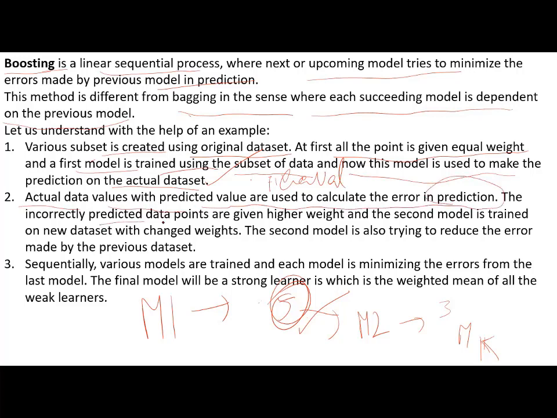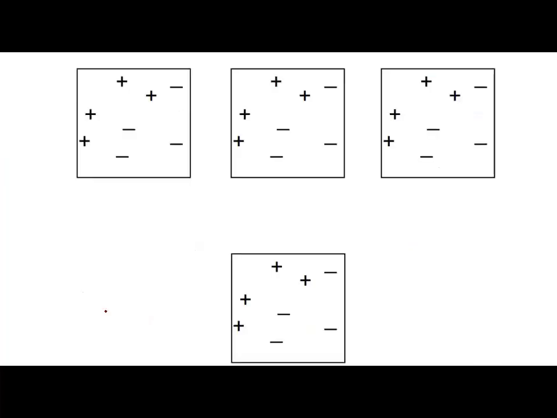The incorrectly predicted data points are given higher weightage, and the second model is trained on the new data set with changed weights. The second model is also trained to reduce the error made by the previous model. Sequentially, various models are trained, each model minimizing the errors from the last model. The final model will be a strong learner, which is the weighted mean of all the weak learners. This is called boosting.